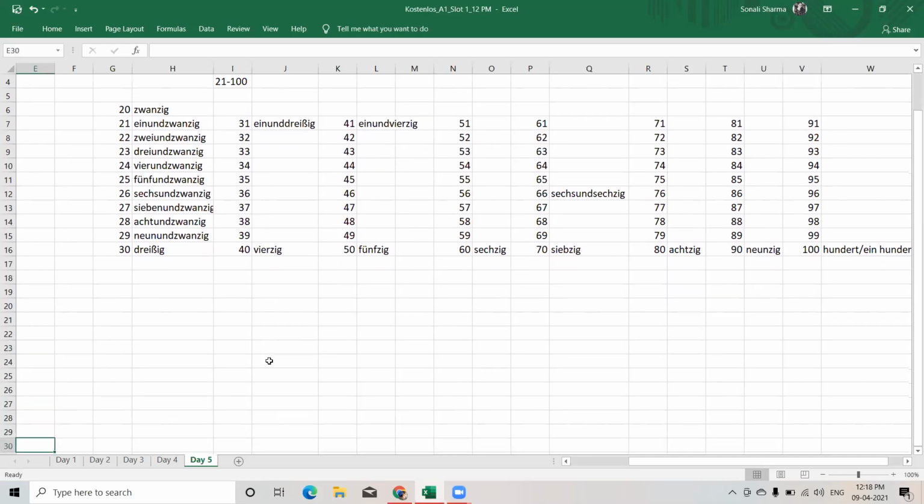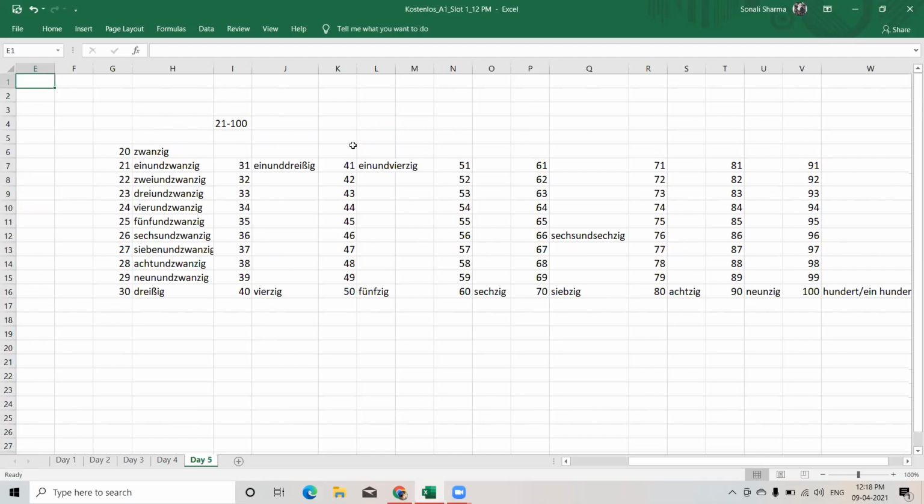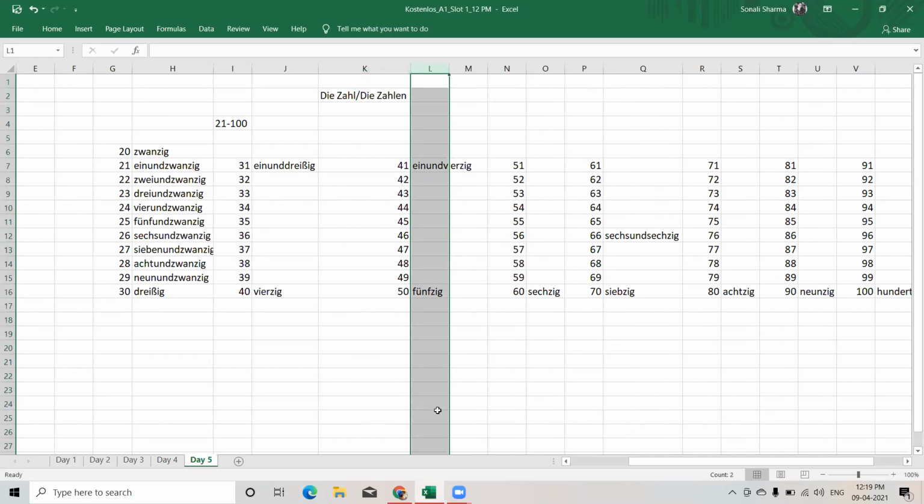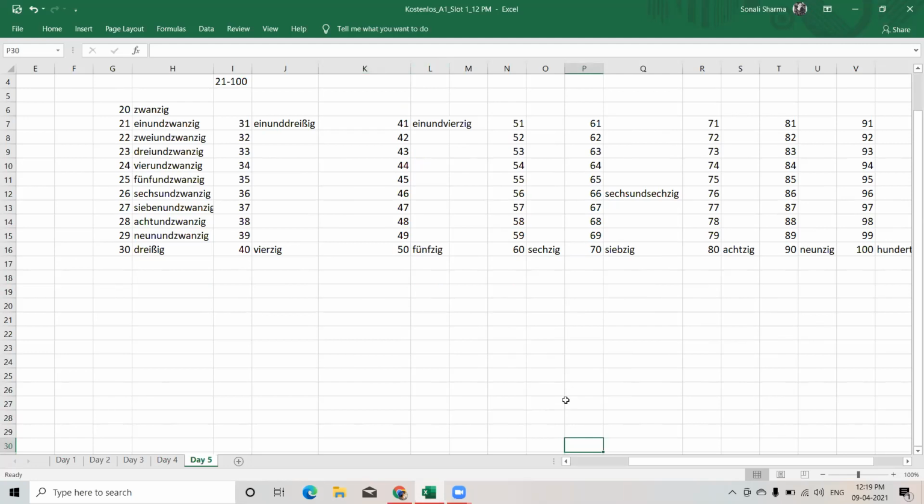So this was all the counting part. So counting is Zahlen in German. So die Zahl, slash die Zahlen. So this is in the plural form. Die Zahl, die Zahlen. Next, we are going to do about hobbies.